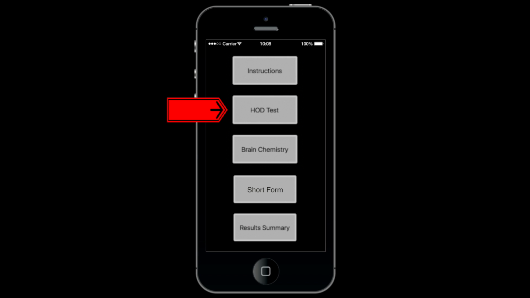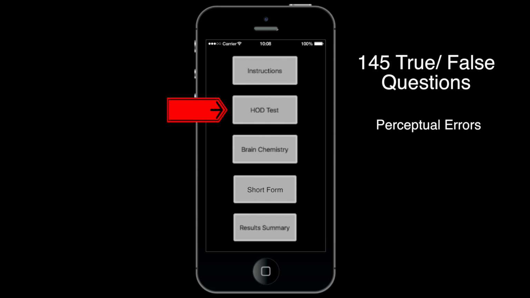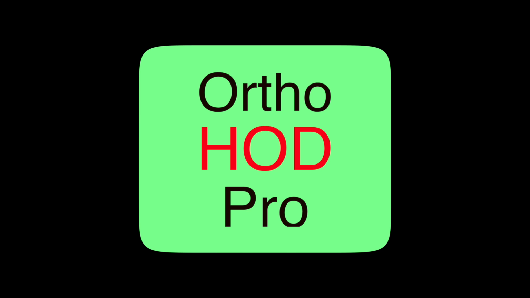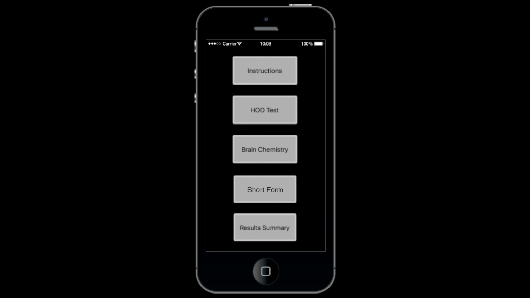The HOD part of the test is composed of 145 true-false questions that gauge the level of perceptual errors, paranoia, and depression a patient may be experiencing. It will also indicate whether or not the patient has thoughts of suicide, is homicidal, or is faking their answers. This part of the test was created by Drs. Abram Hoffer and Humphrey Osmond. The home screen looks as follows.